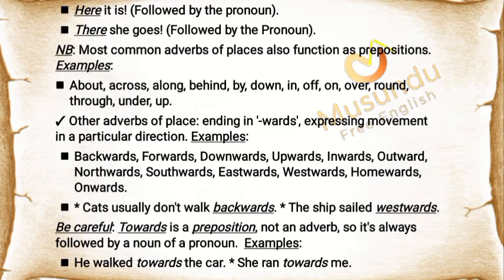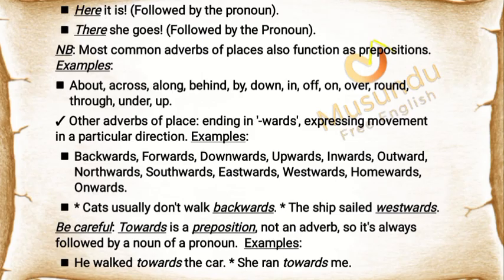NB. Most common adverbs of place also function as prepositions. Examples: about, across, along, behind, by, down, in, off, on, over, round, through, under, up. Other adverbs of place ending in -wards express movement in a particular direction: backwards, forwards, downwards, upwards, inwards, outwards, northwards, southwards, eastwards, westwards, homewards, onwards.